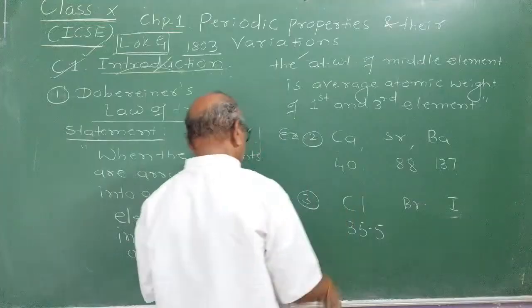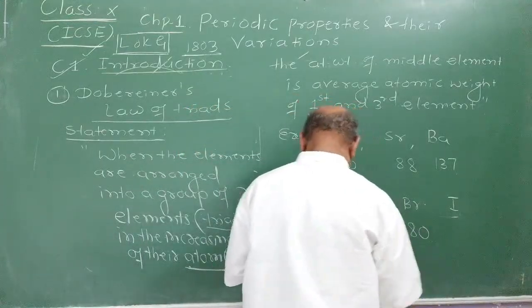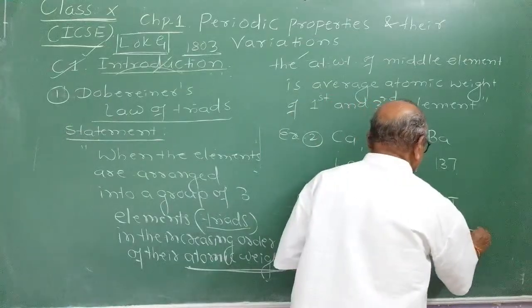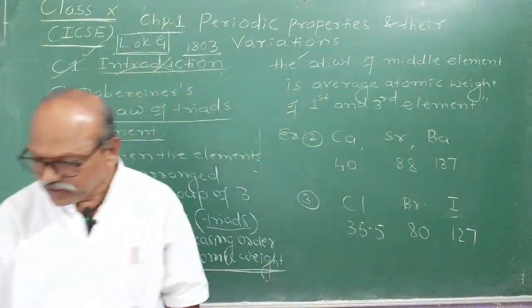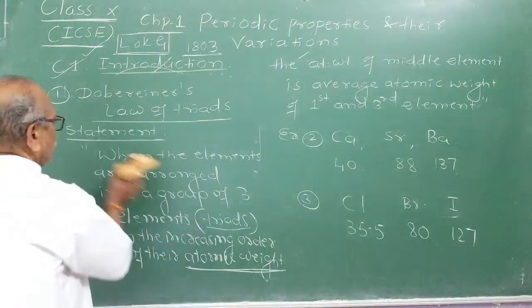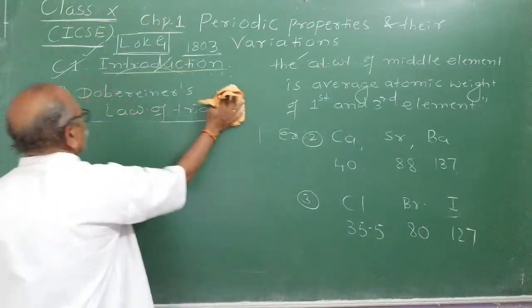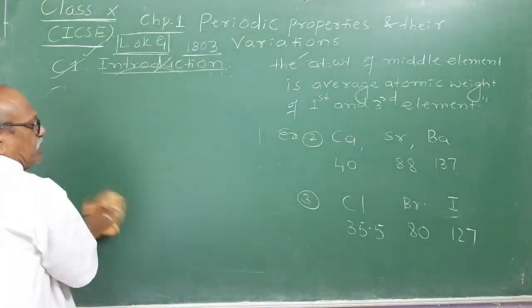35.5 is the atomic weight of chlorine. That of bromine, round it off to 80. And iodine is 127. Check whether they form triads. Take some 15 to 30 seconds and calculate.